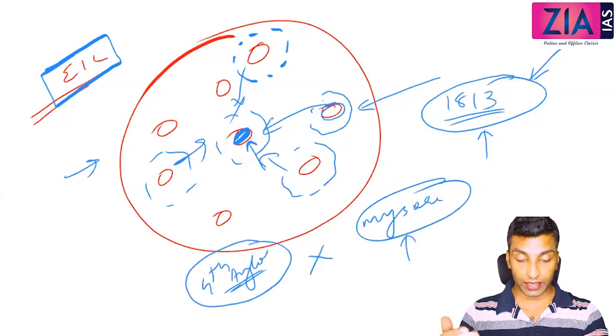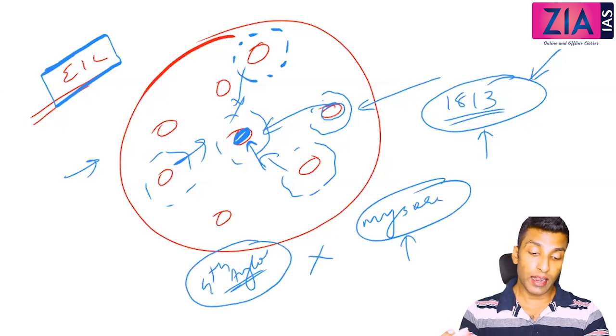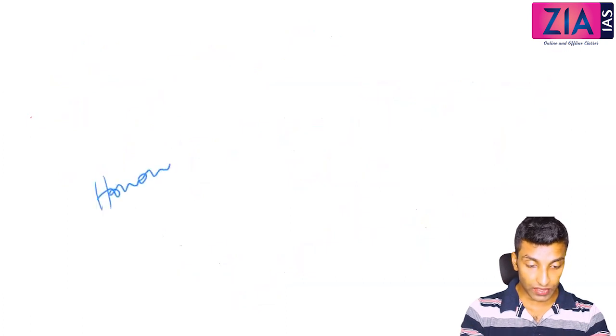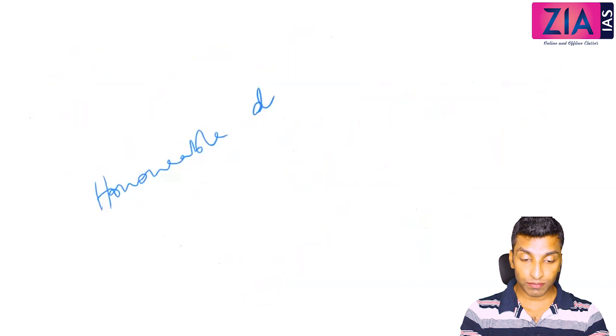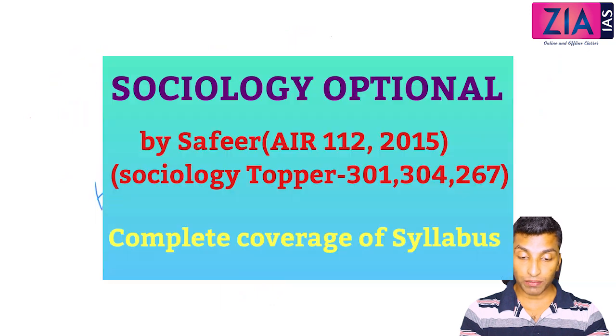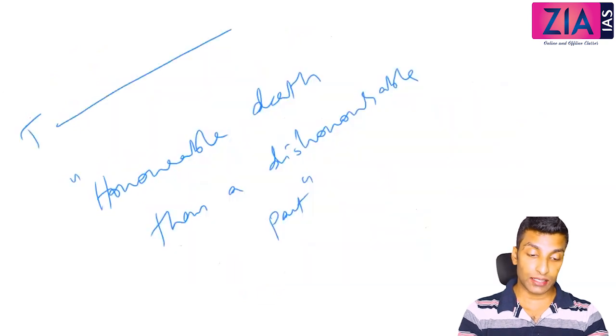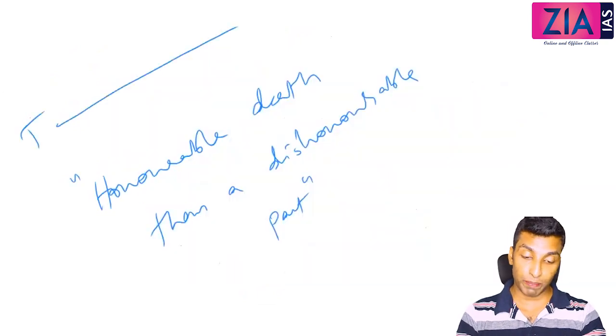In many textbooks, if you see, historians consider the death of Tipu as an honorable death than a dishonorable pact. So if you get a question like this, Tipu's death in history is considered as an honorable death than a dishonorable pact.